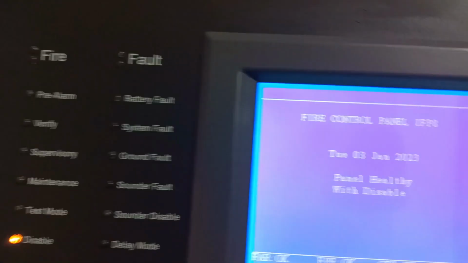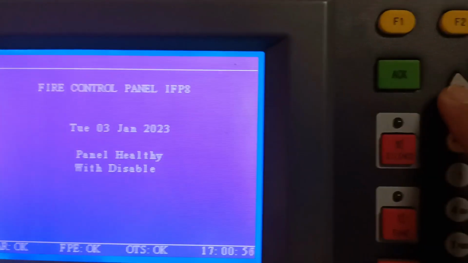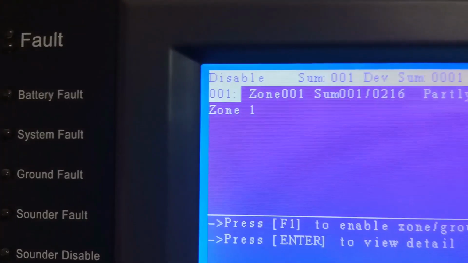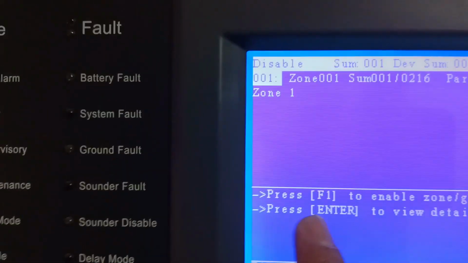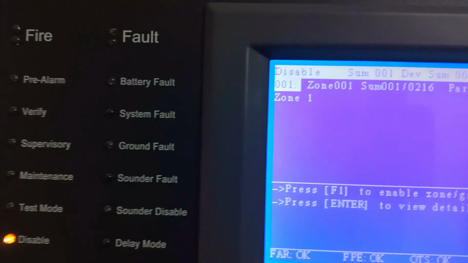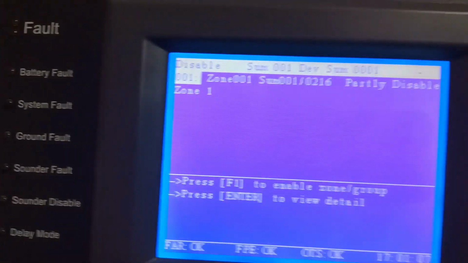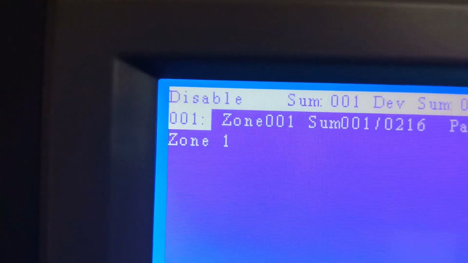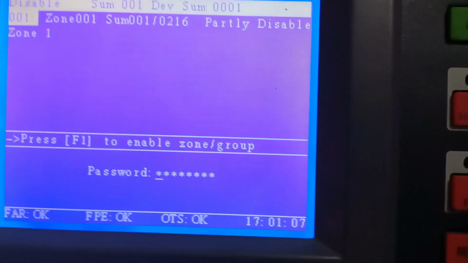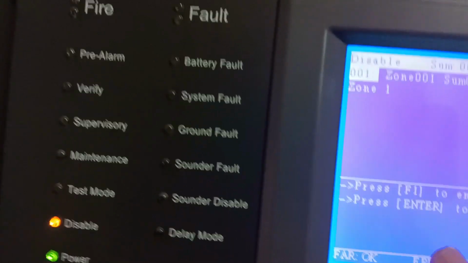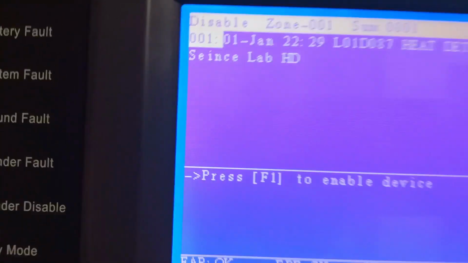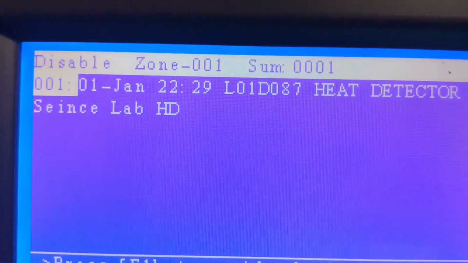Then if you check the trouble, guys, you check this one. Click this left side. So they're coming like this. So you follow what is the rating. They're pressing F1. So you press F1. If you press F1, they'll show that is the disabled device. Then cancel. And you press enter. You can see the device details. This is the device detail, the disabled.